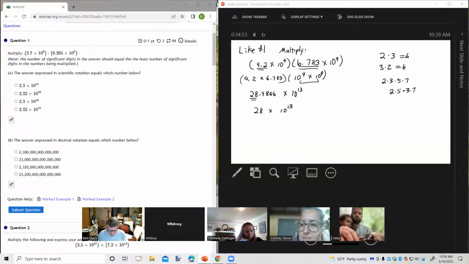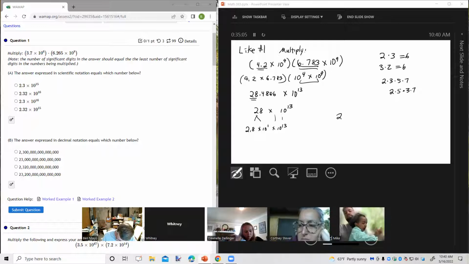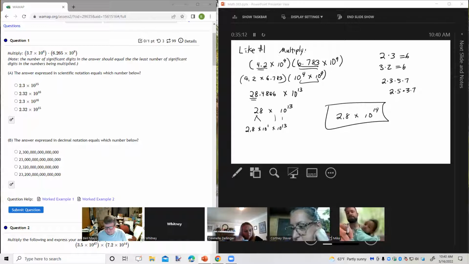However, this is not in scientific notation. So this becomes 2.8 times 10 to the 1 power. And then we bring this down times 10 to the 13th power. And I get 2.8 times 10 to the 14th power. That's my final answer in scientific notation with the correct number of significant digits.